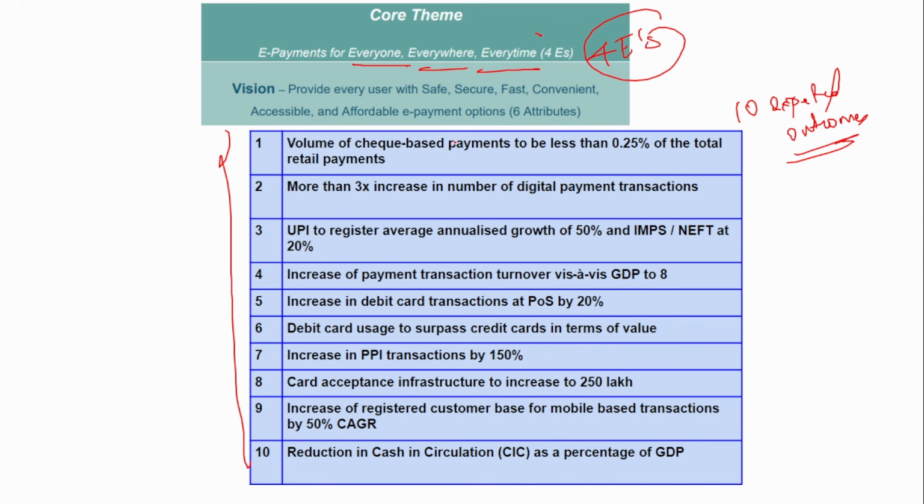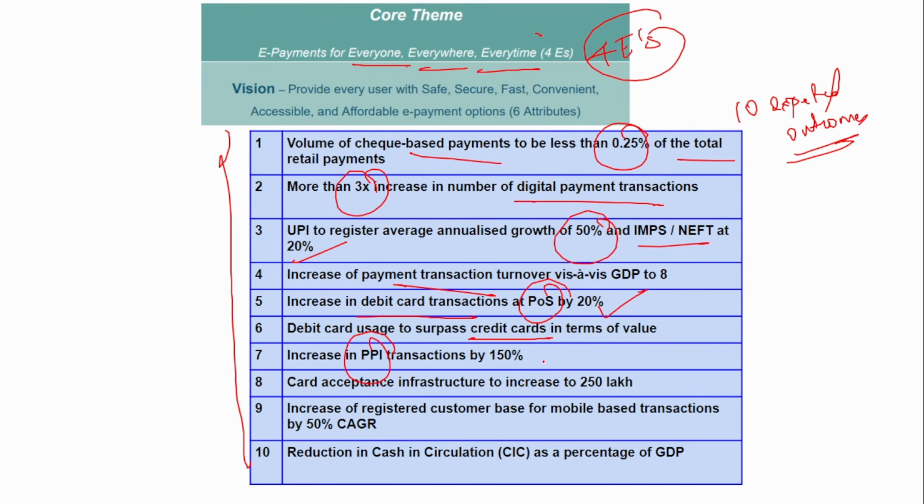I'll just read it for you once. Volume of check-based payment to be less than 0.25% of the total retail payment, more than 3x increase in digital payment transactions, UPI to register average annualized growth of 50%, and IMPS and NEFT at 20%. Increase in debit card transactions at POS, that is point of sale, by 20%. Debit card usage to surpass credit card in terms of value.